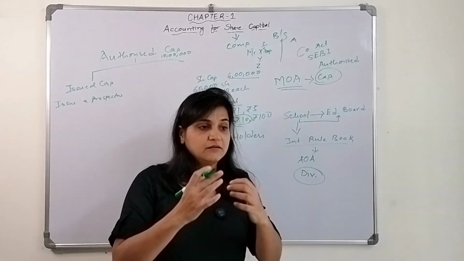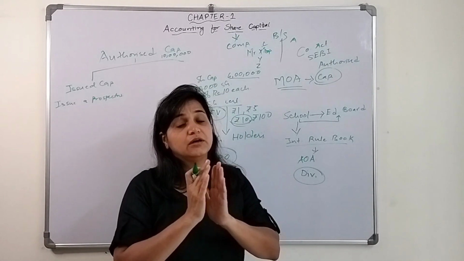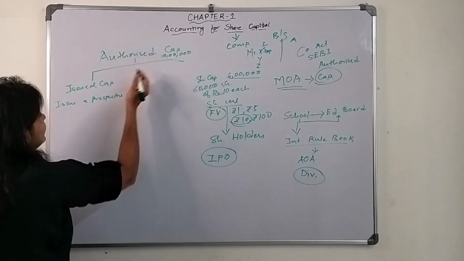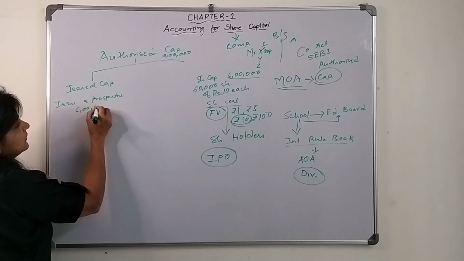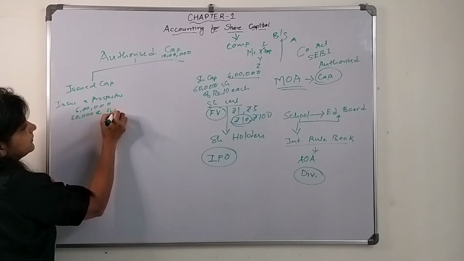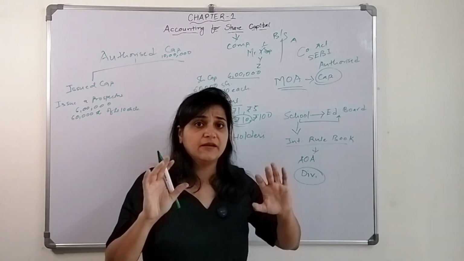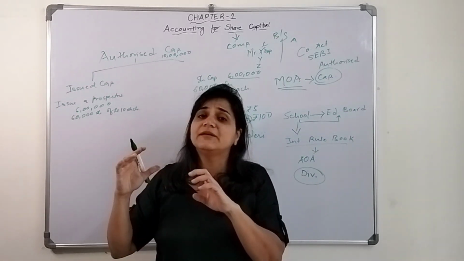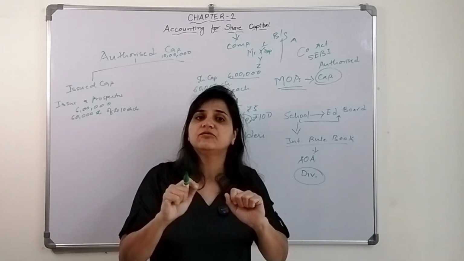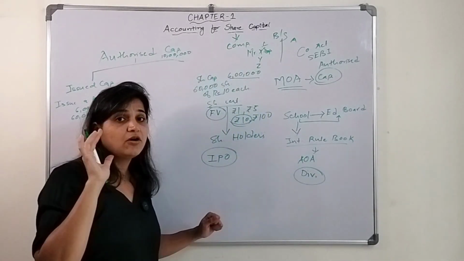When they issue a prospectus, people will get to know about it, and then they will invest money into that company. So how much money do they want? Let's say they want 6 lakh rupees, 60,000 shares of rupees 10 each. They will mention everything: how much money they want, how many shares they will issue, and what the nominal value, par value, or face value will be. These are the terms used when we talk about each share's value.